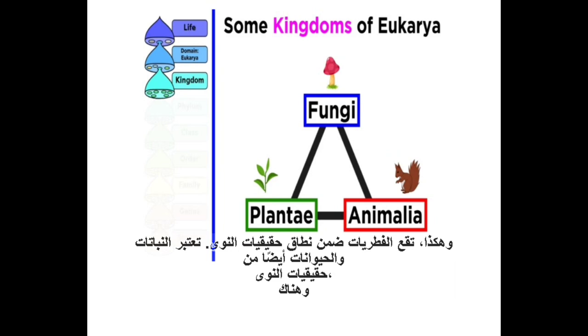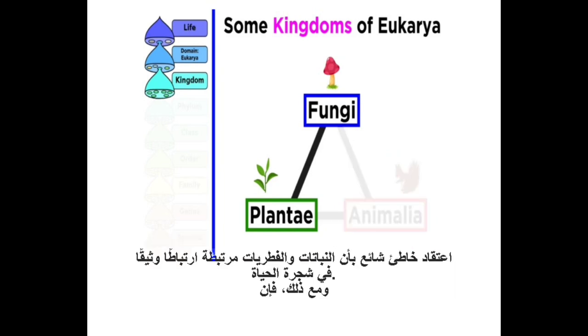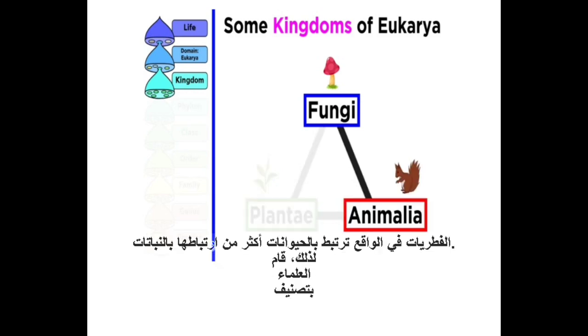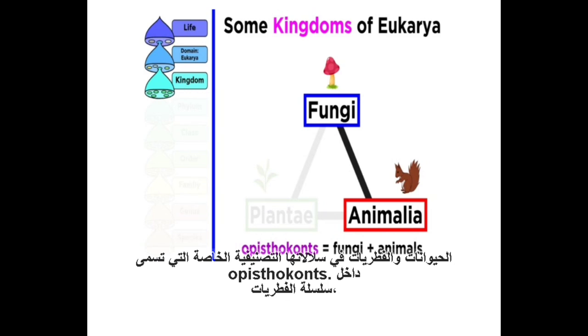Plants and animals are also eukaryotes, and there is a common misconception that plants and fungi are highly related in the tree of life. However, fungi are actually more related to animals than plants. So, scientists have classified animals and fungi in their own taxonomic lineage called opisthokonts.